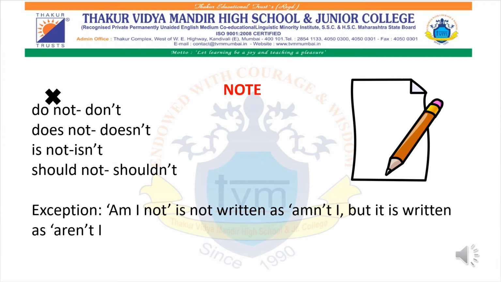If in a particular sentence it is "I am eating", now see, "am" is there. So you are not going to write "amn't I". You are going to write "aren't I". I hope I have given you two examples and now it is clear. Let's move ahead and we'll start with the tricks.